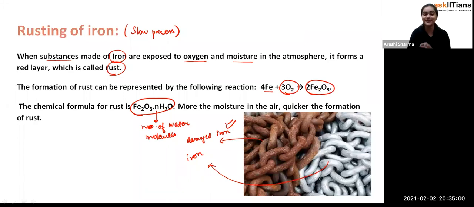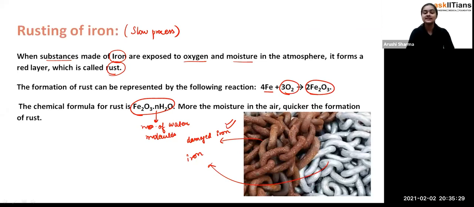If you want to do it, you can do it very easily, and there is nothing harmful in that. You can put one iron nail outside somewhere and start observing it. On the very first day, you will not see any change. Even after 5 days there will be no change, but after 10 days there will be the start of rusting, and after 1 month you will see a very dark brown layer of rust, and that is the rusting of iron.